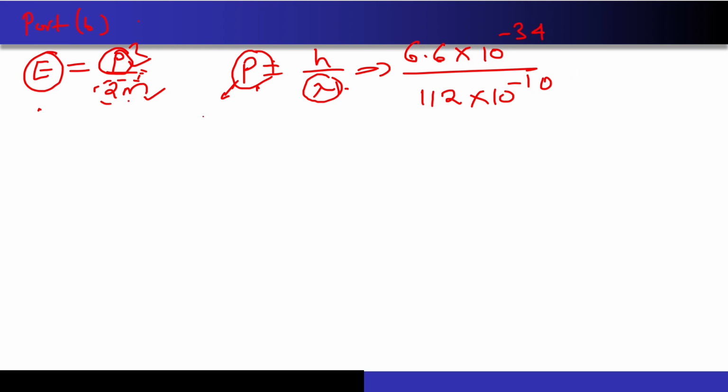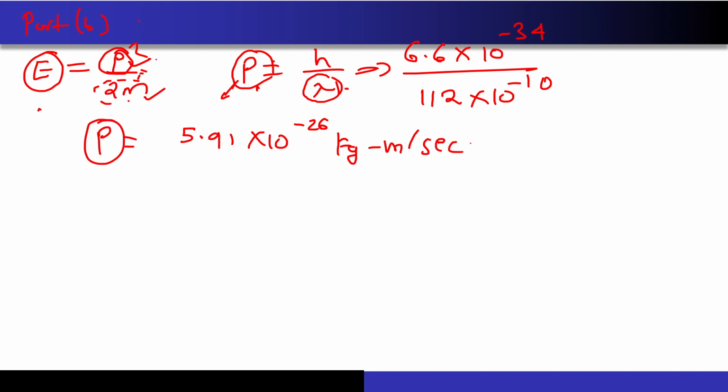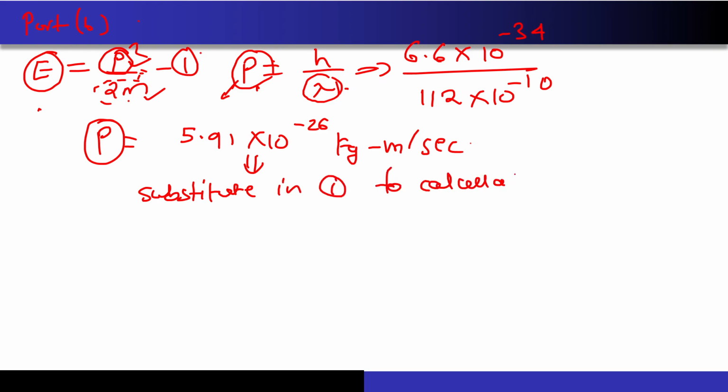So if you calculate, then the value of P that you will be getting will be something like 5.91 into 10 to the power minus 26 kg meter per second. The moment I know the value of P, I can use this equation. This is the first equation, right? I can substitute this value. So substitute in 1 to calculate E, that is your kinetic energy.